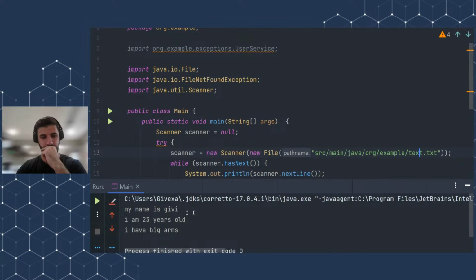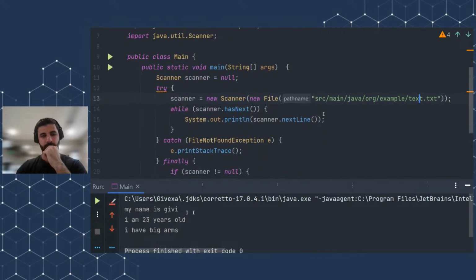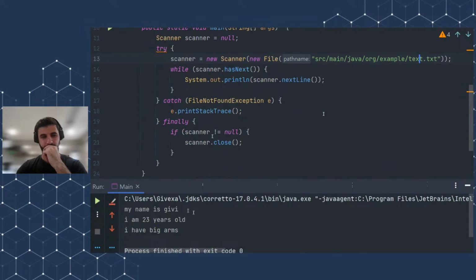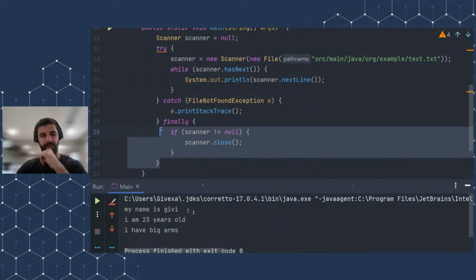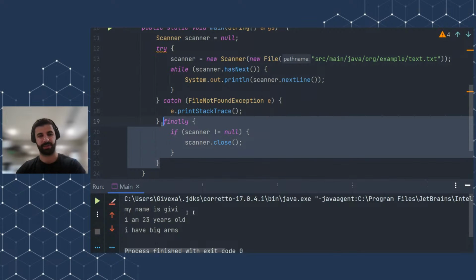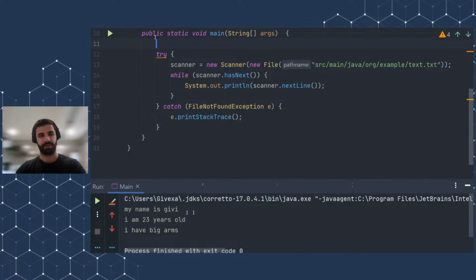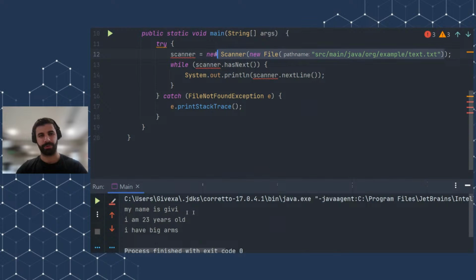The file was read and it was printed, right? And after that, the resource was closed. However, there is a better solution to solve this, and it is by using try with resources. It's something like this. I will write it in a second, just a second, guys. And I will copy this code.